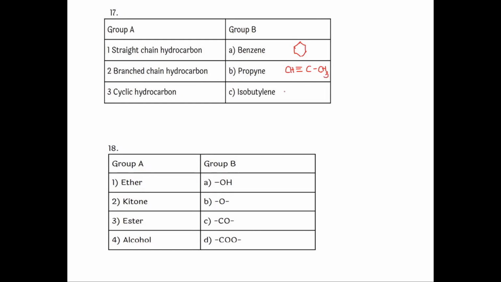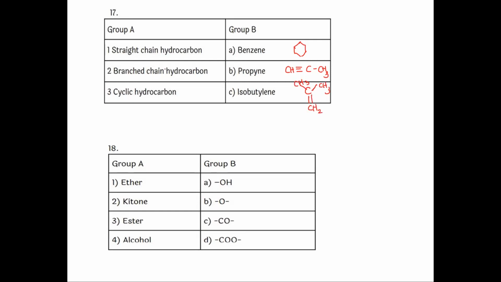Okay. Isobutylene is butylene, 4 carbon atoms are there. Structure will be like this. It will come CH3, CH3. Butylene, a double bond is also there. So CH2 will come. Okay, this is the structure of isobutylene.